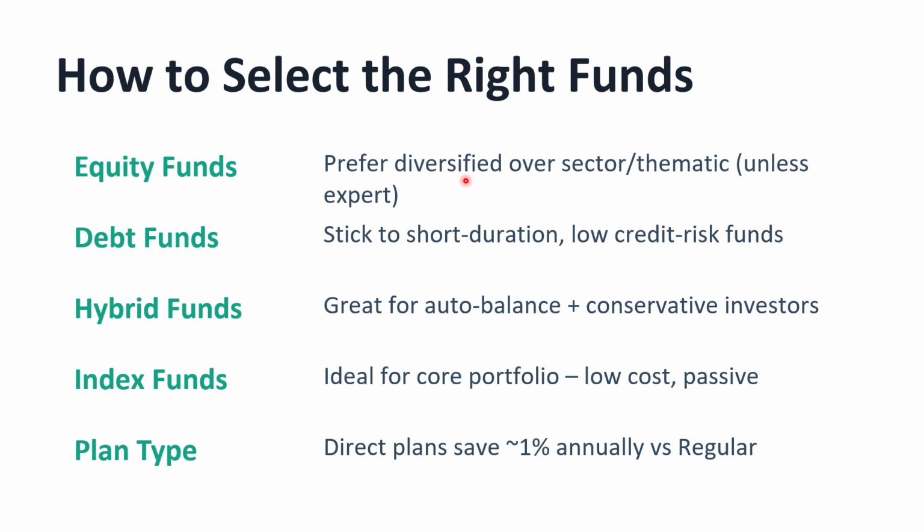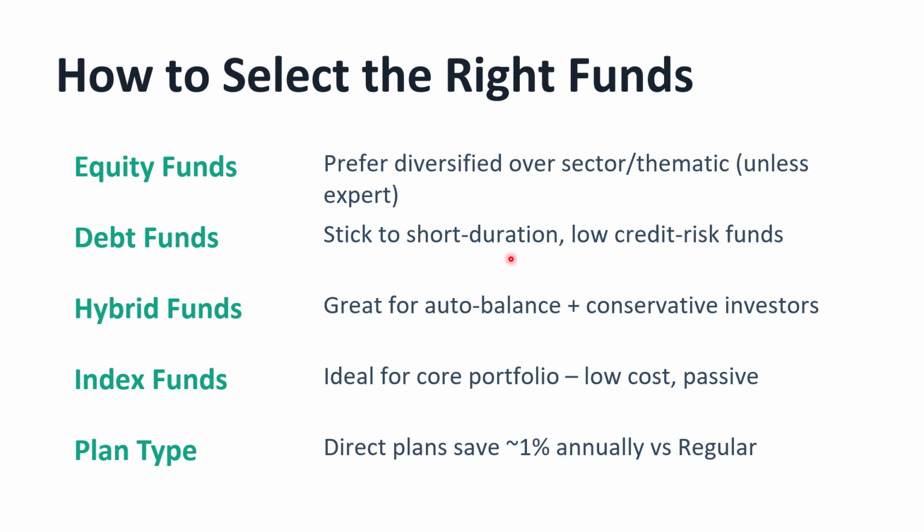So prefer diversified funds. Debt funds: stick to short duration low credit risk funds. Debt funds do not have much credit risk compared to equity funds, because these invest in repos and short term government bonds, right? So for shorter duration, go with debt funds.